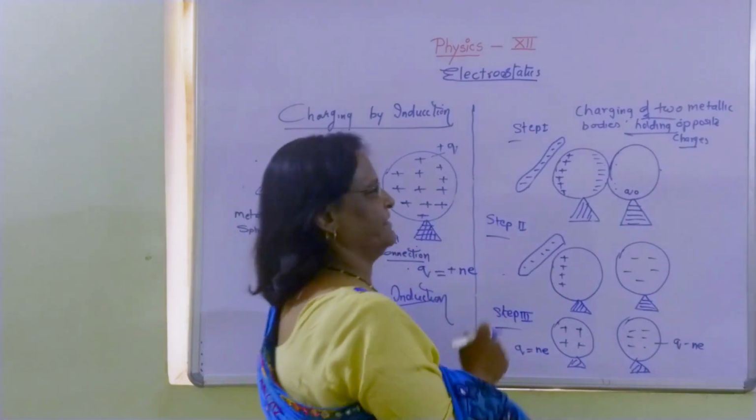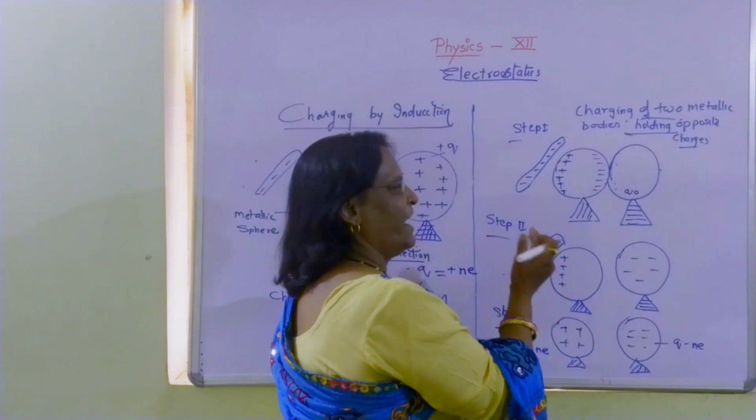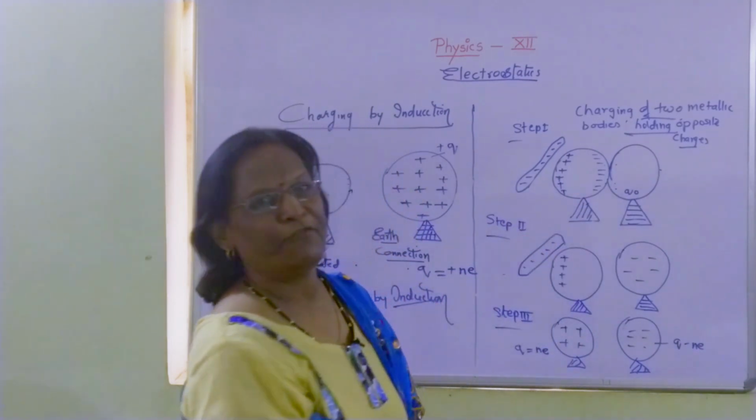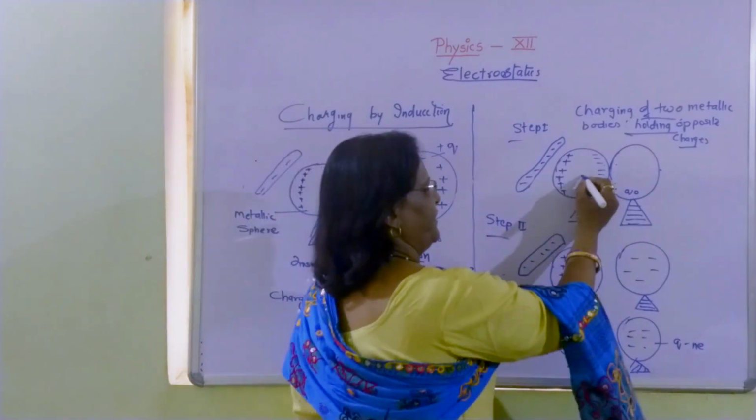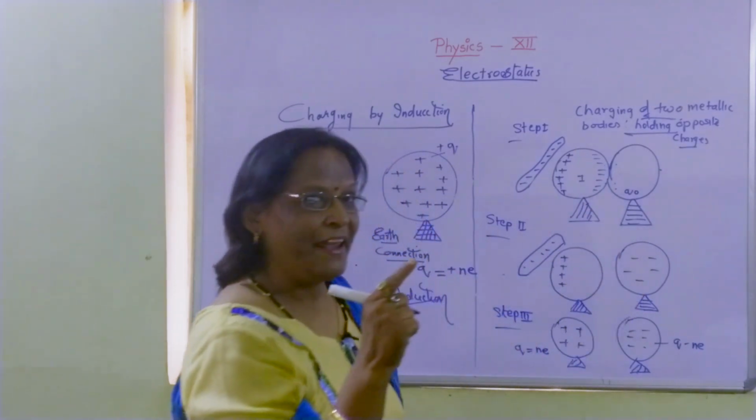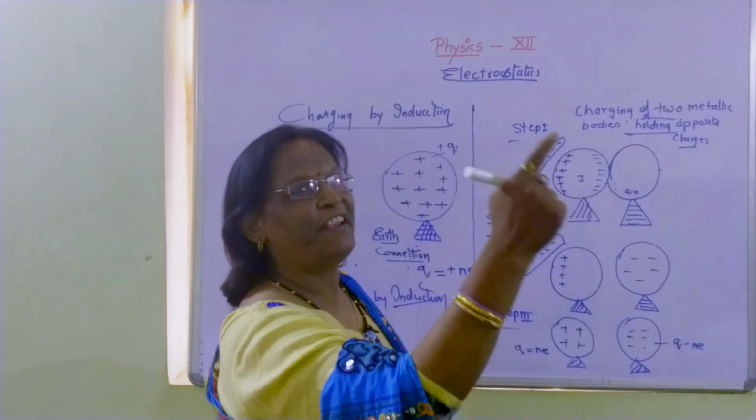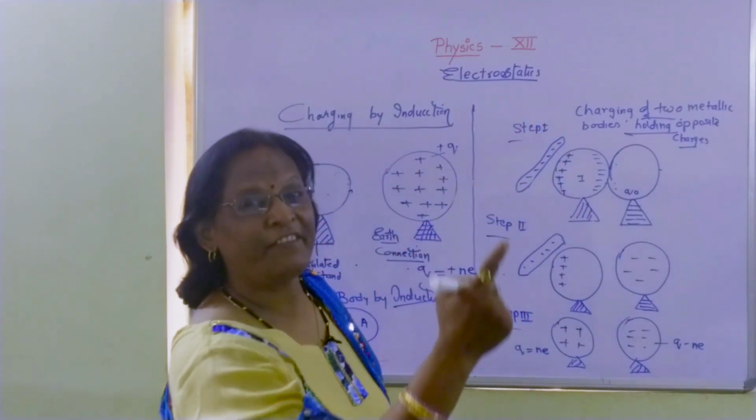These negative charges which are on the right hand side of the first metallic sphere will again bring a chain type of process. What is that chain type of process?